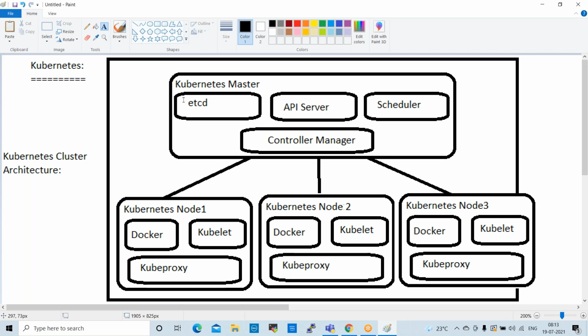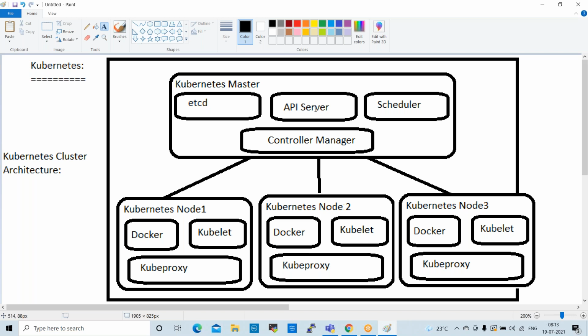What is etcd? We talked about it in Linux. It is to manage all configuration files. All the configurations will be saved under etcd. So in Linux also, the etc folder is there, where all the configuration files are kept, right? So etcd will have all the node information, pod information, container information, cluster information. Everything will be available inside of etcd, right?